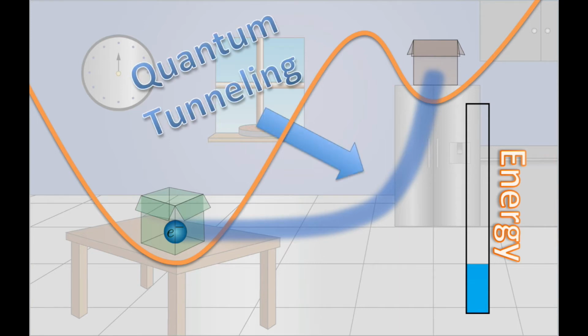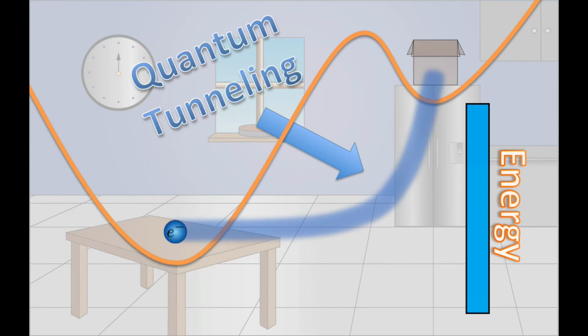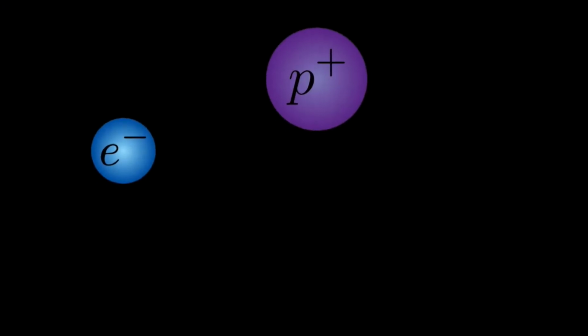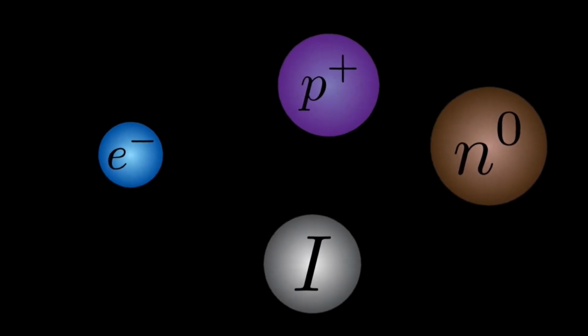In fact, without quantum tunneling, radioactive decay wouldn't happen. Quantum tunneling also leads to a release of energy when the electron tunnels during radioactive decay. So electrons aren't the only particles that can quantum tunnel. In fact, any particle that behaves according to the rules of quantum mechanics can also do this.